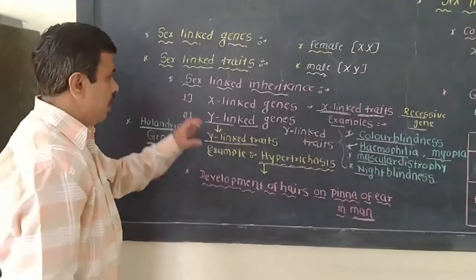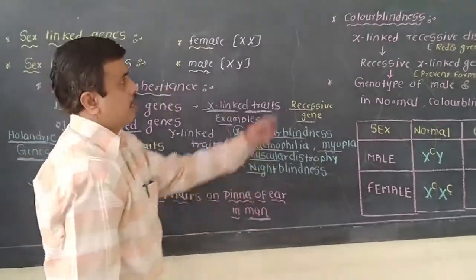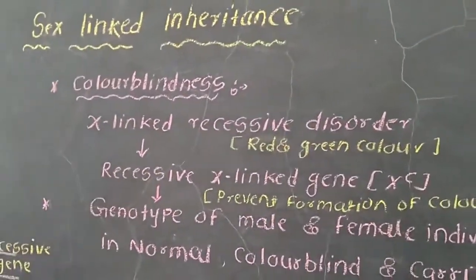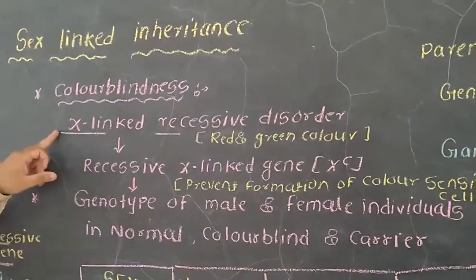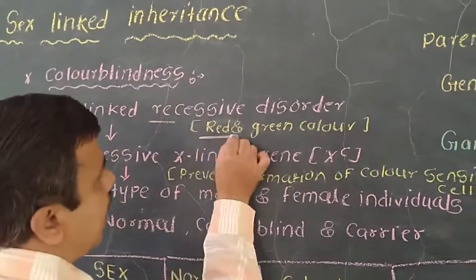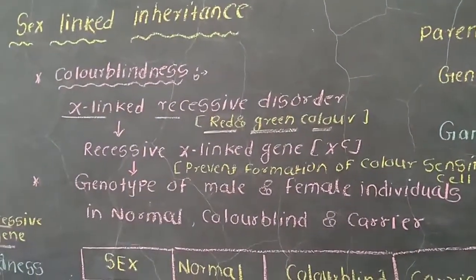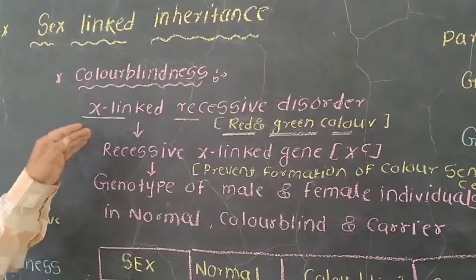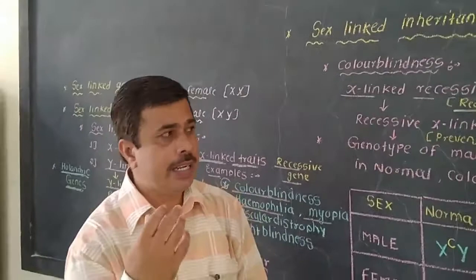Now let us see the disorder color blindness. Color blindness is a genetic disorder which is caused due to X-linked recessive genes. In this disease, the person is unable to distinguish between red and green color. Both colors appear gray. That means a person with color blindness cannot distinguish between the red and green color.